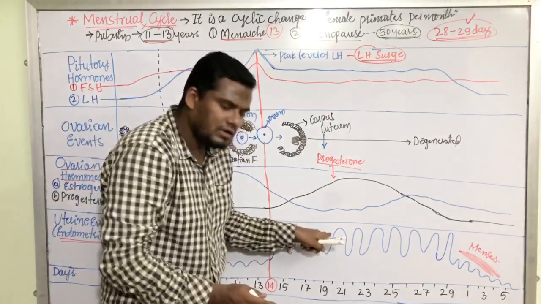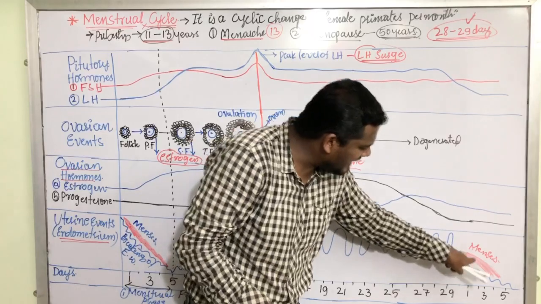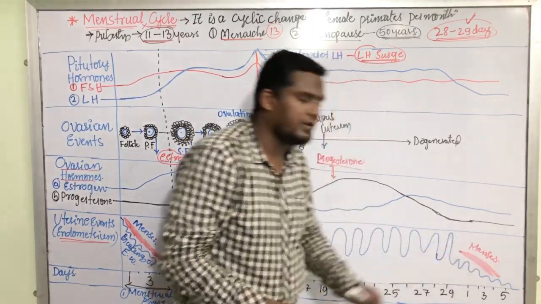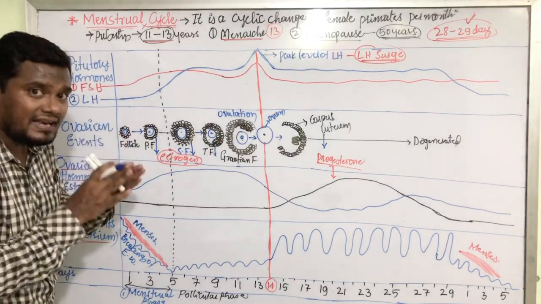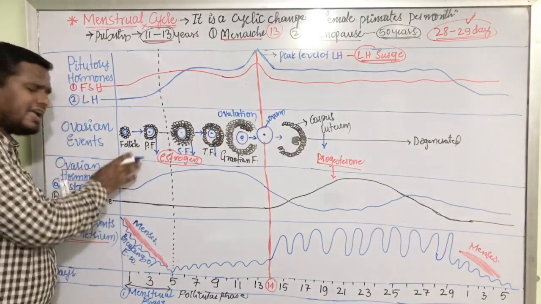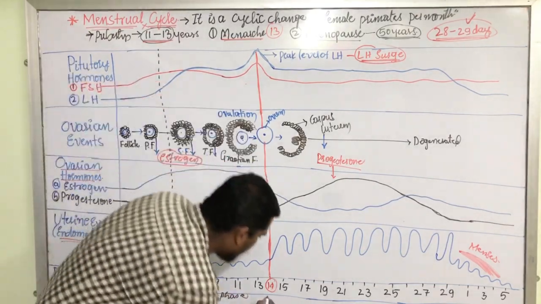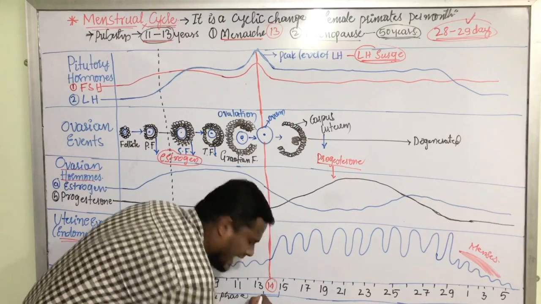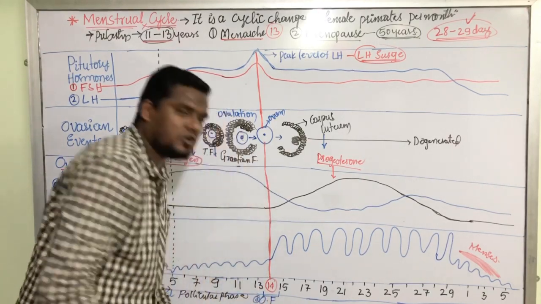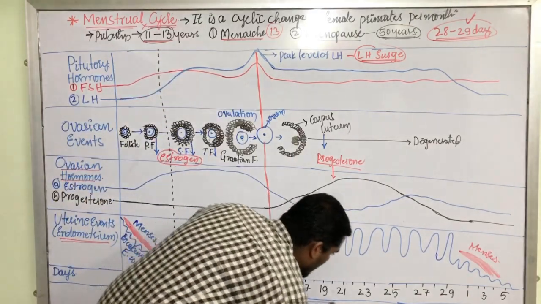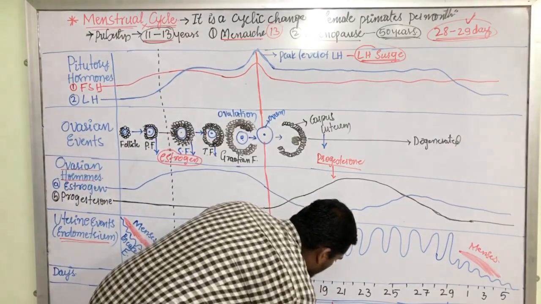This is the normal endometrium. Again in the next month, on day 1 of the menstrual cycle, it is getting damaged, and again there is a blood flow here. This is the menstrual cycle in detail, looking at the various aspects. Here we have discussed this 14th day phase. We can consider this as the ovulatory phase, the third phase of the menstrual cycle. And from 15 up to 29, it is the luteal phase.